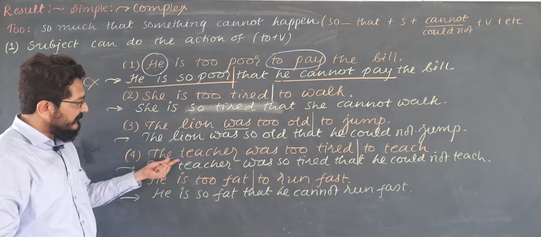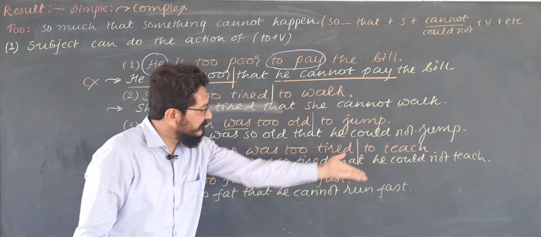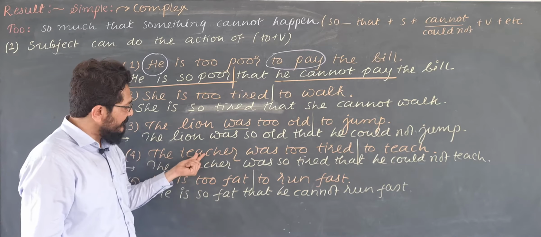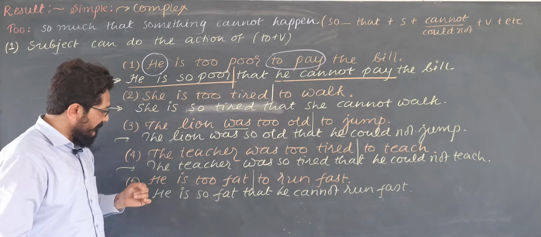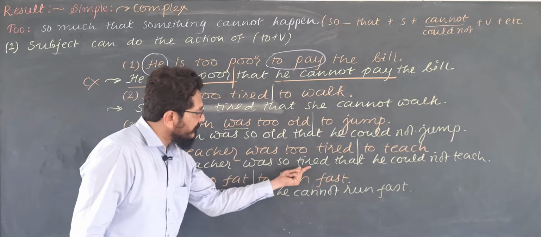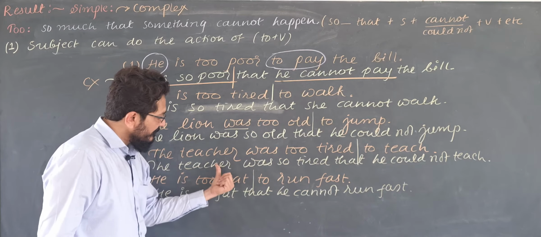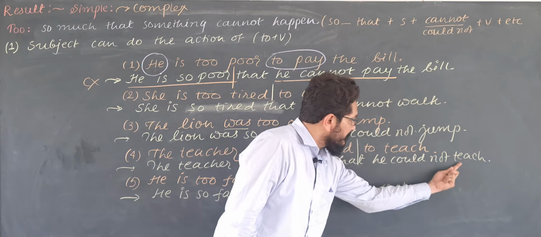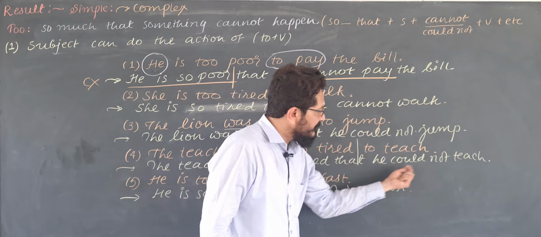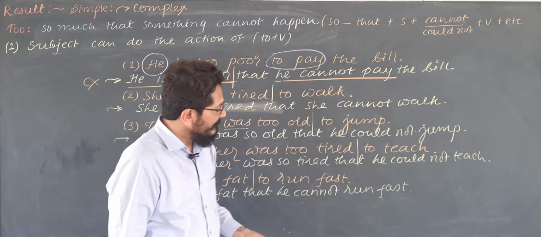See here, the teacher was too tired to teach. The teacher was one subject, one finite verb. This is a non-finite verb. Check the product. The teacher was so tired. One subject, one finite verb. He could not teach: in it, he is the subject with a finite verb, another verb.